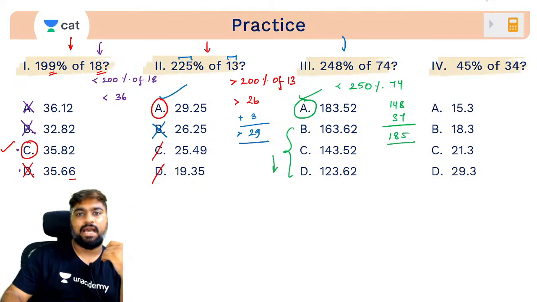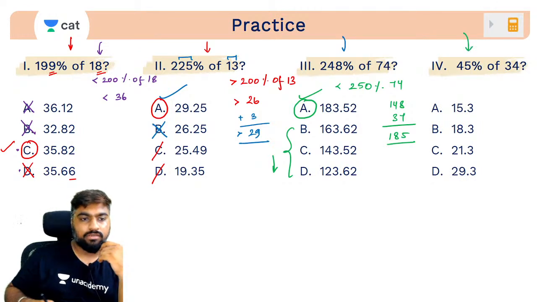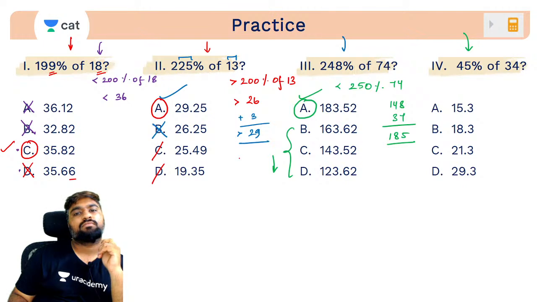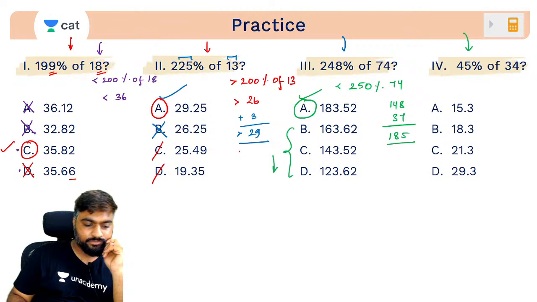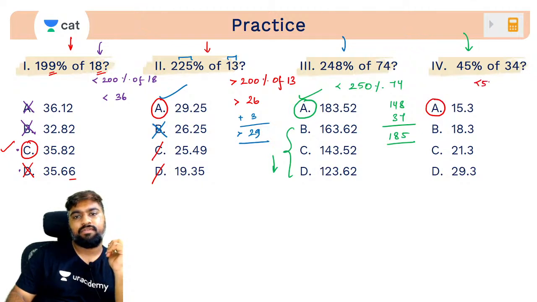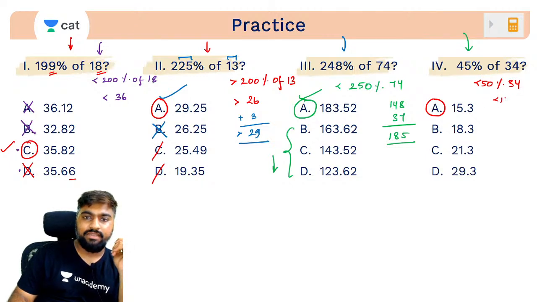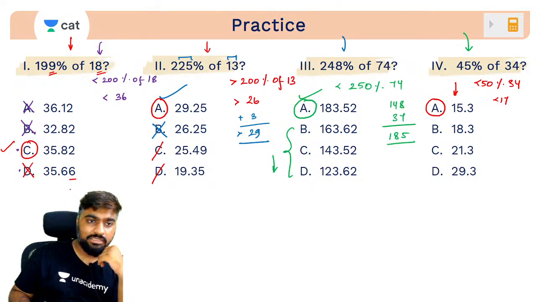One last. Try this out. Quick. Answer for this will also be what? A. What is 45 percentage? Less than 50 percentage. Less than 50 percentage of 34 is less than 17. Only value less than 17 is what? This. So you can use approximation whenever you have answer choices.